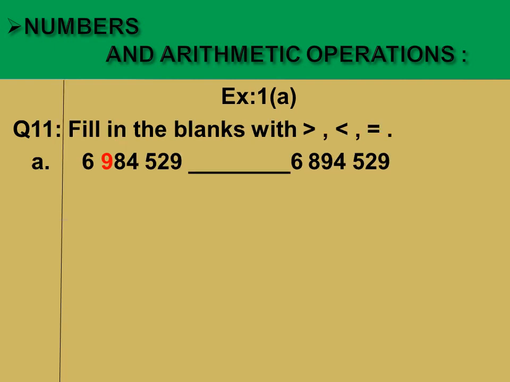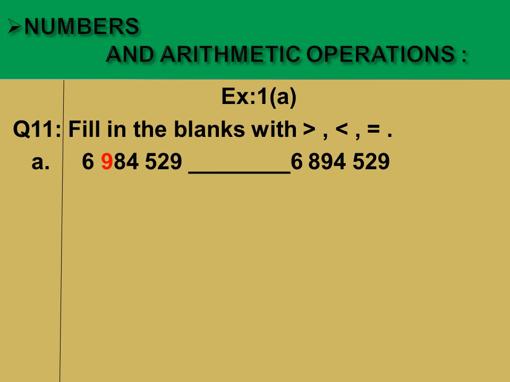Now dear students, we will do question number 11 of this exercise 1A. That is, fill in the blanks with different signs. That is greater, less or equal. For putting the signs, we have, like this part A, okay? We have two numbers given. For putting the signs, what will we do? Yes, we will compare these two numbers, okay? And we will start our comparison from the last digit, that is from 6.